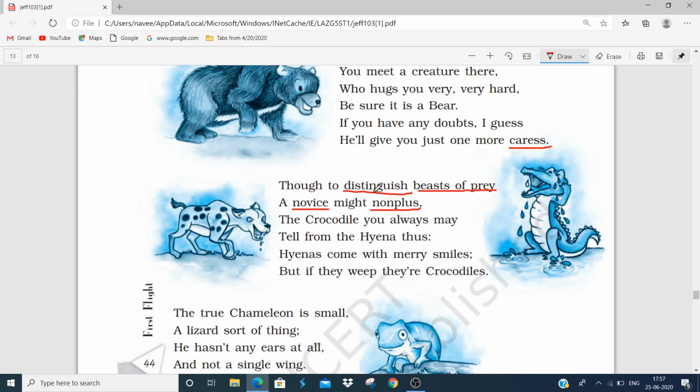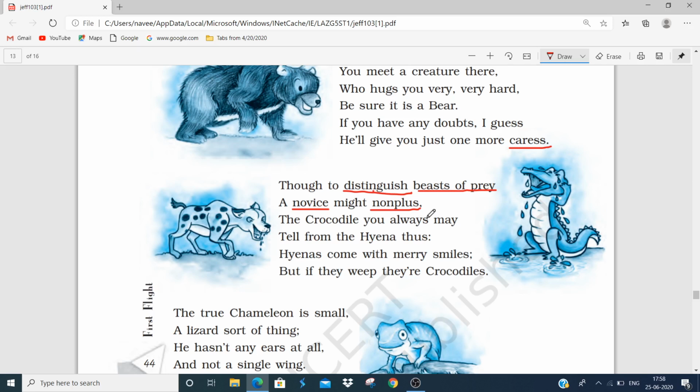Here I have underlined the words. First is distinguish, that means differentiate. Next is beast of prey. Any animals that hunt other animals for food are called beasts of prey. Next is novice. Novice means someone new to a job. And nonplus means to be confused.